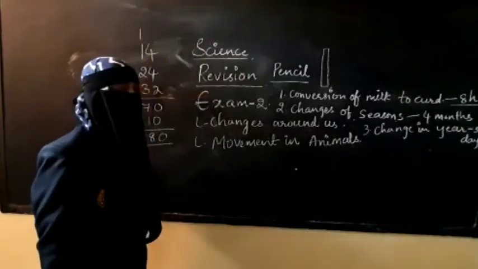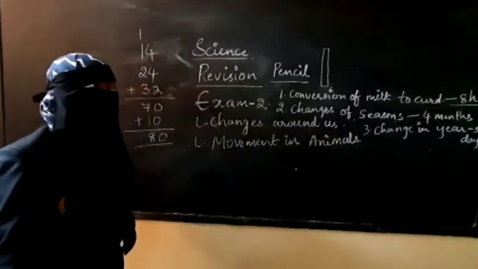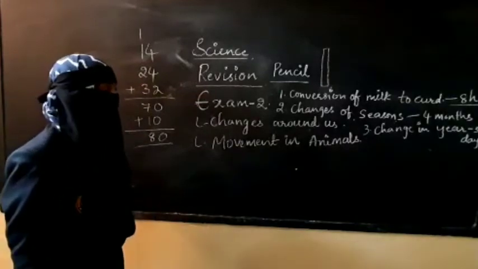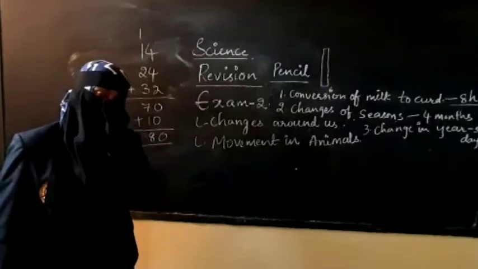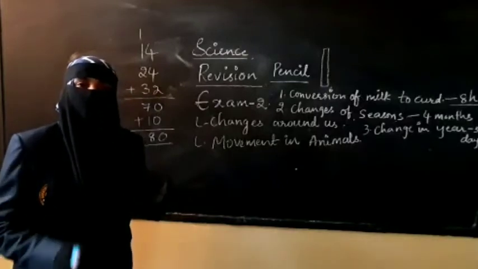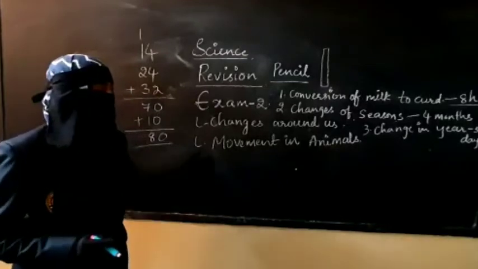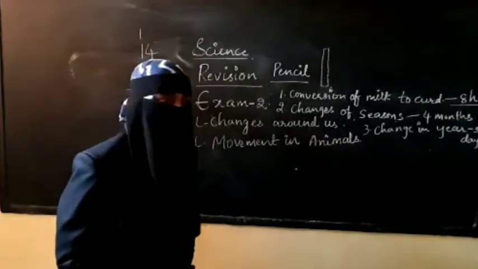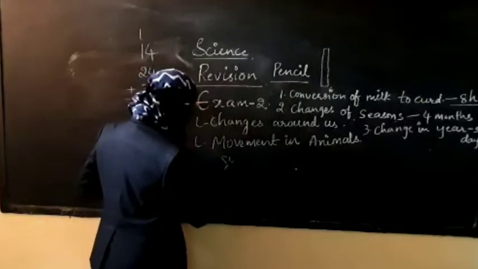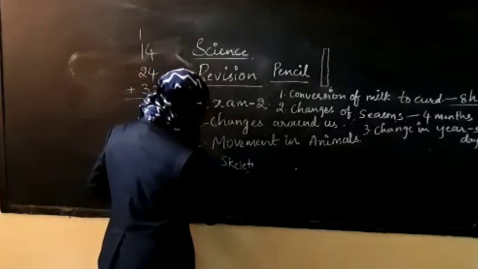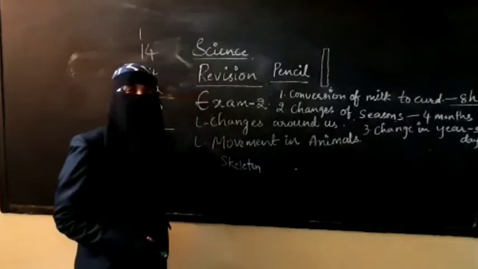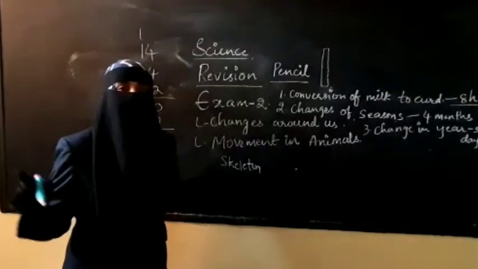Then movement in animals. In this you have learned everything. First, you learned about the skeleton or skeletal system. A system present in the body, made by joining the bones together, is called the skeletal system. All the bones of the body combine to form a single structure called the skeleton, which is nothing but the skeletal system.